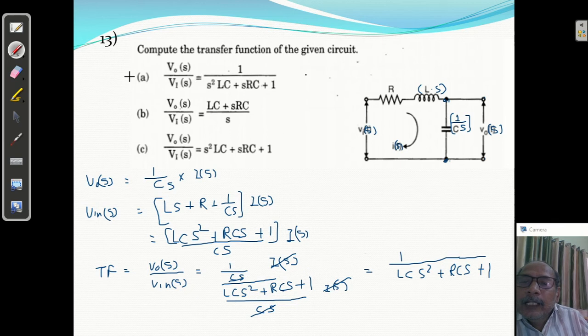Yes, answer A is correct. So that is how we compute the transfer function of the given circuit. Answer A is correct.